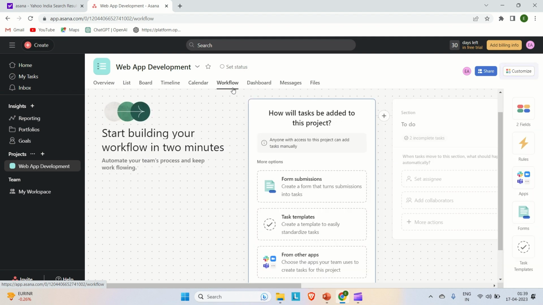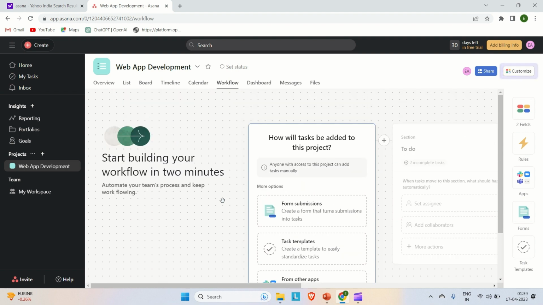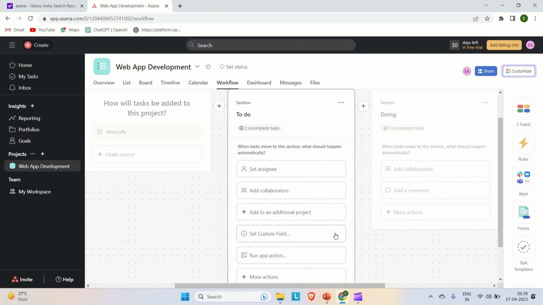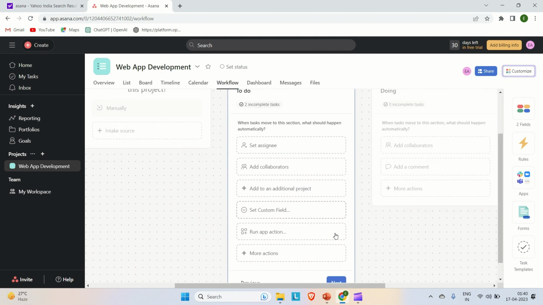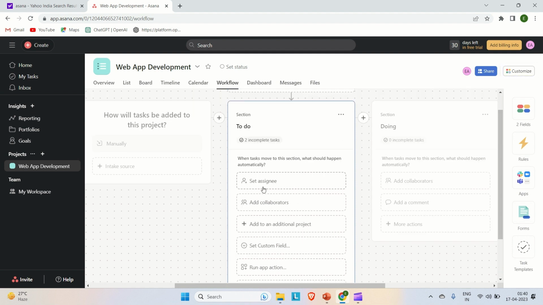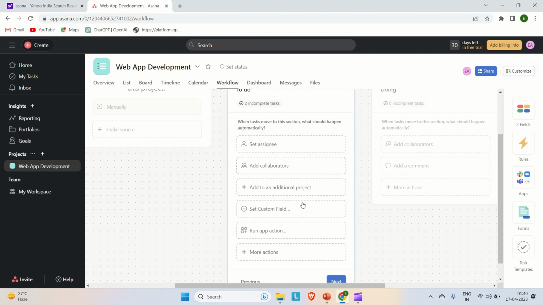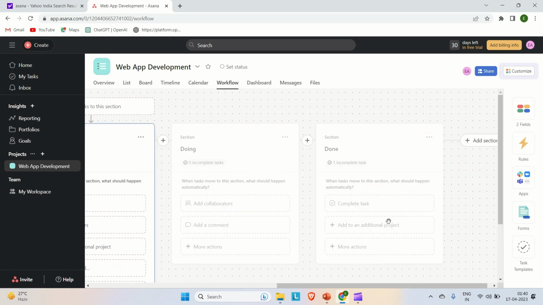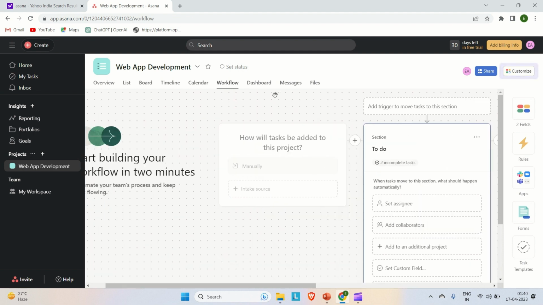Coming to the workflow, start building your workflow in 2 minutes. So it is not started yet. How will a task be added to this project? You can look into it, and as of now let me skip it. To do: when tasks move to this section, what should happen automatically? So if it is in the to-do list, you can set the assignee, you can add some collaborators. All those things you can look into here. What should happen when the task is in the doing state and in the done state? Those things come here as a workflow.